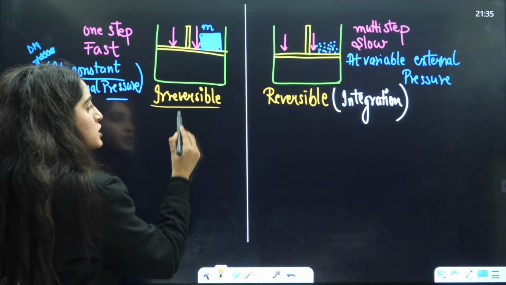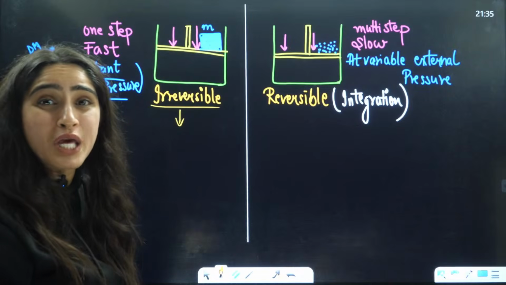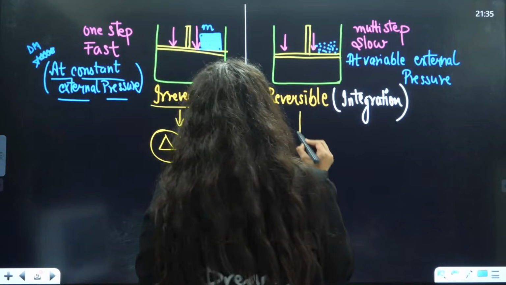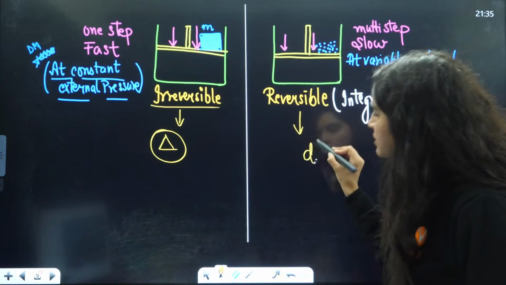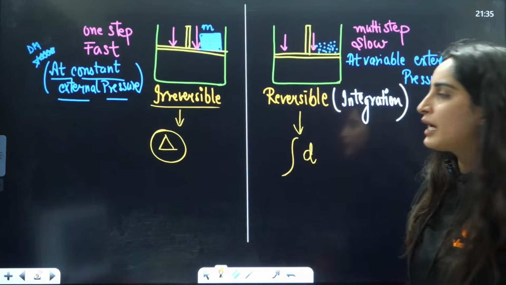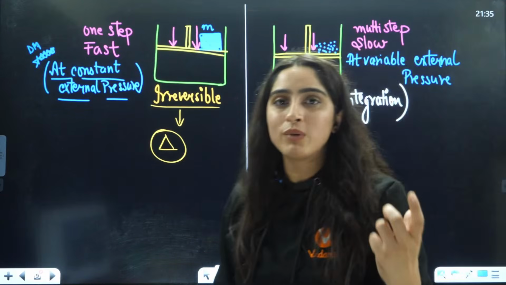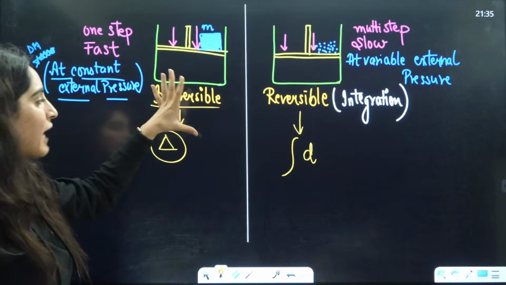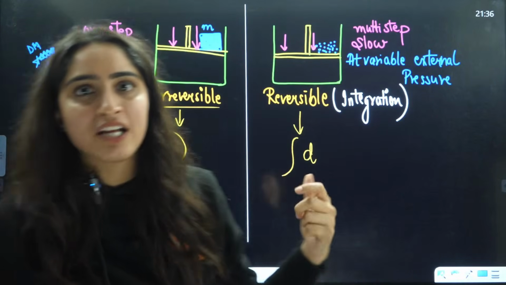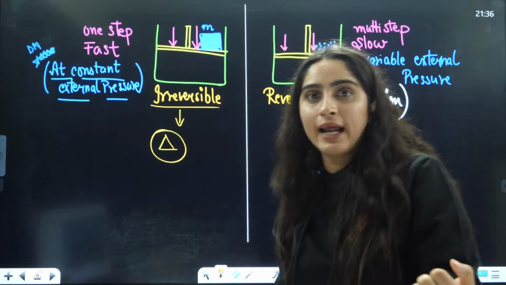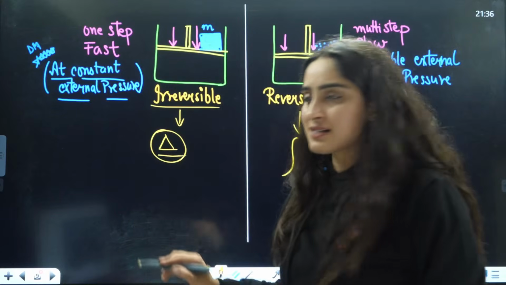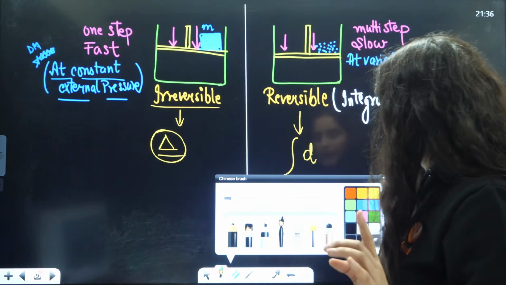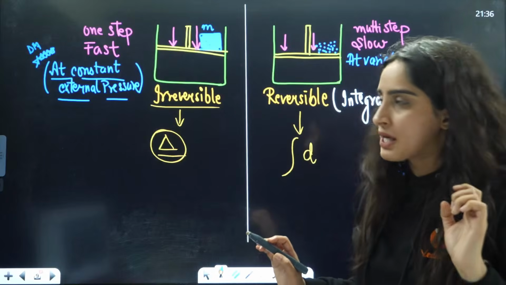Now, in irreversible process, you will not use any differentiation. You will use delta. But in this case, because small steps you are taking, you will use d, right? And that's why you will do the integration. So the work done formula that you will calculate from integration, that is reversible; the one that you will calculate from delta, right? Change in pressure is delta P, delta V. That is nothing but irreversible process, right? Now, that is the first thing, which formula you will use, right?